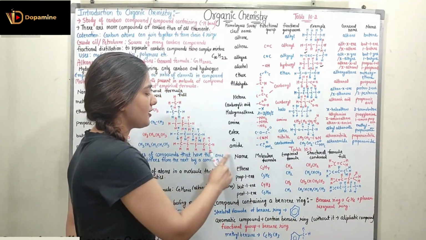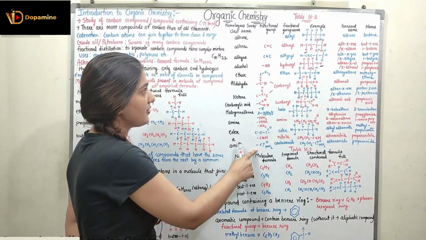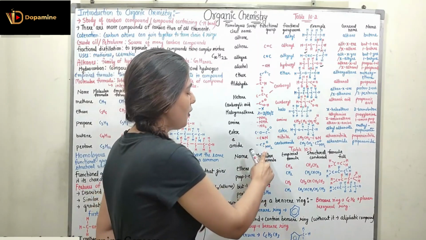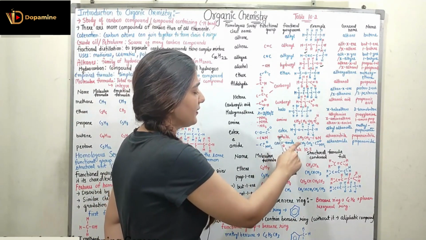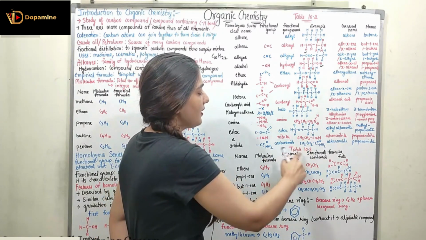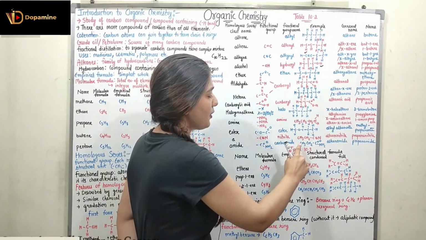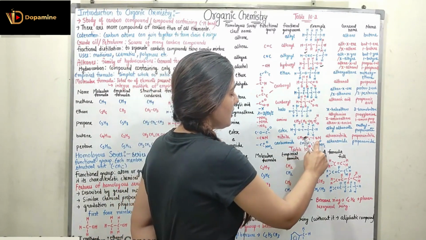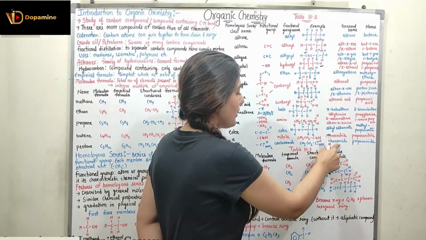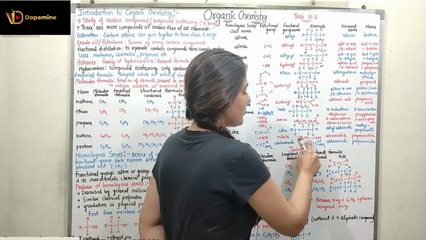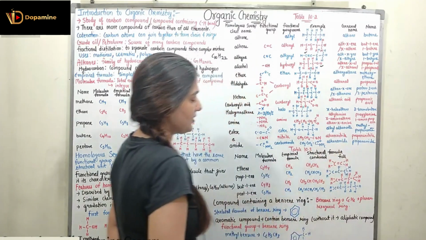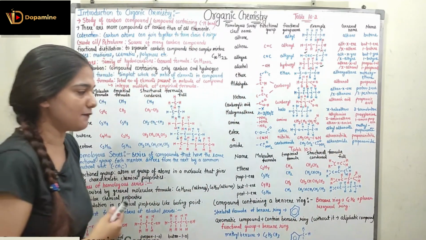Now talking about amide. Amide will have the functional group C double bond O NH2, which is also known as carboxamide, right? So carboxamide will have this structure. This is an example of carboxamide, CH3CH2C double bond O NH2. Here the general name is alkanamide, and because we are talking about 3 carbons, it is propanamide. Now coming to table number 10.3.